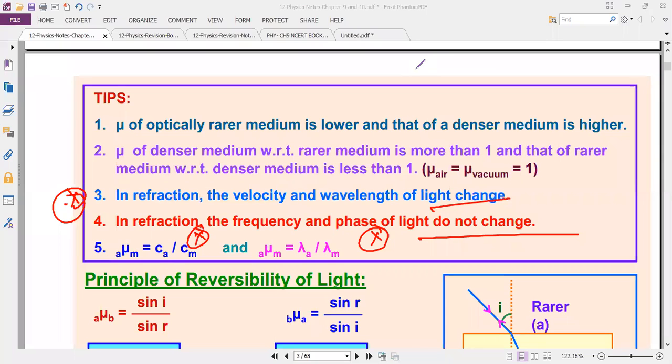If you want to draw the diagram... This mu is not a mu, it is mu, the refractive index. Constant.